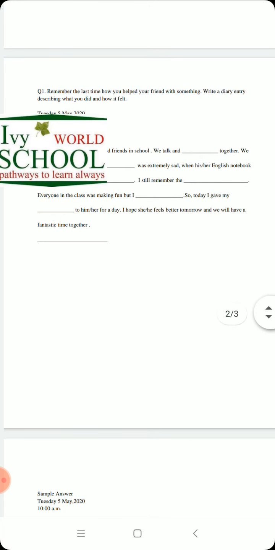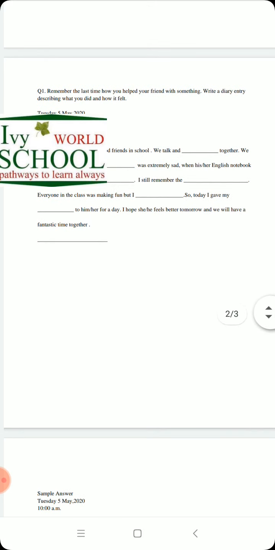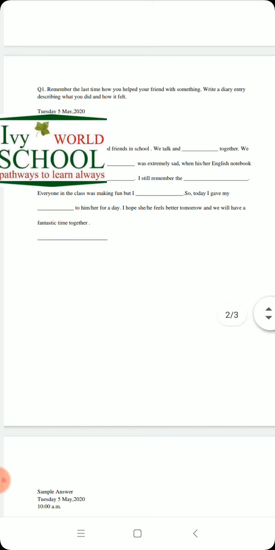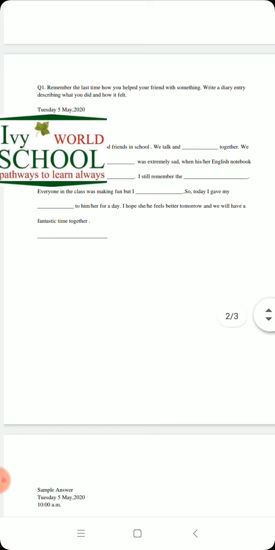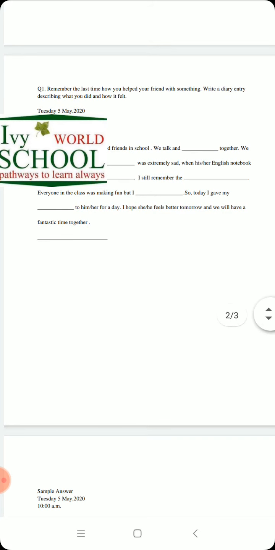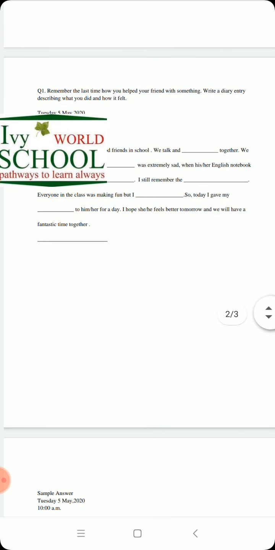What was your friend doing when he lost his English notebook? Everyone in the class was making fun, but you wanted to help him, or you wanted to get a new notebook for him. So you have to fill in the blank here, what you wanted to do. "So today I gave my dash to him for a day." So what you gave him for a day to help him, okay? Did you give your English notebook to him or something else?